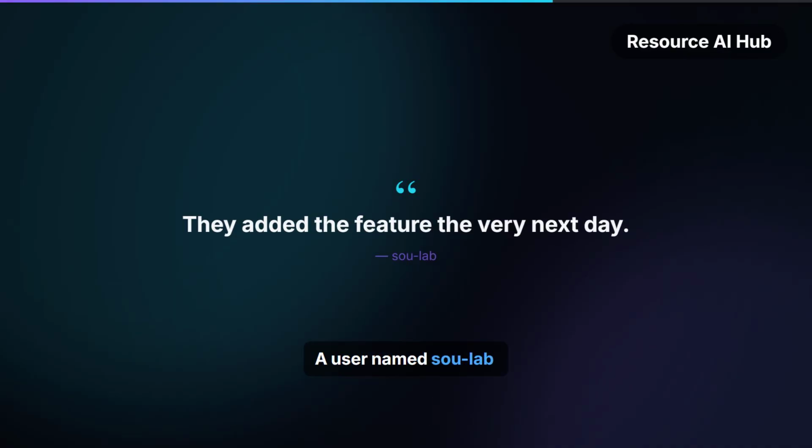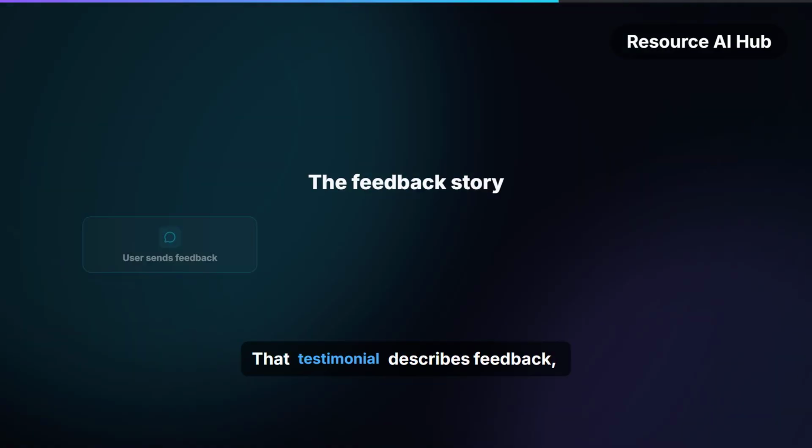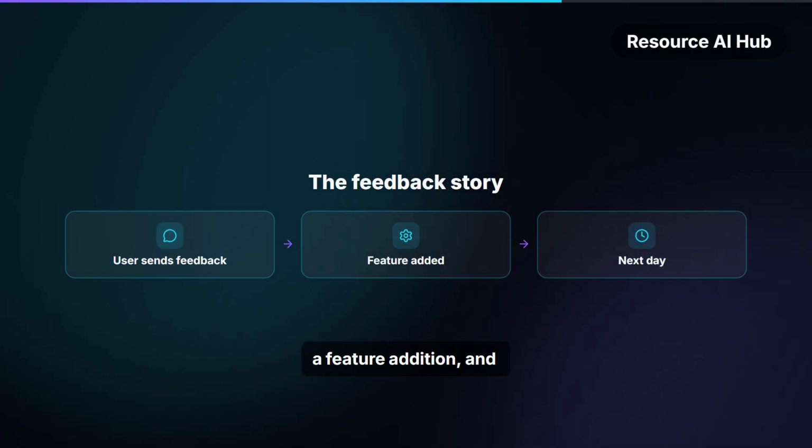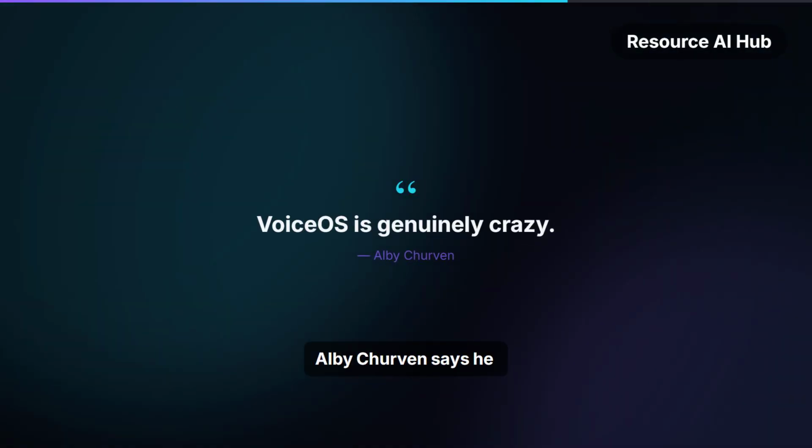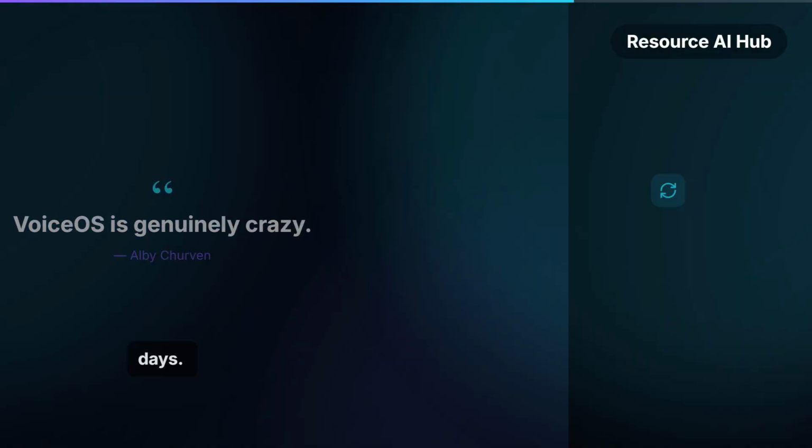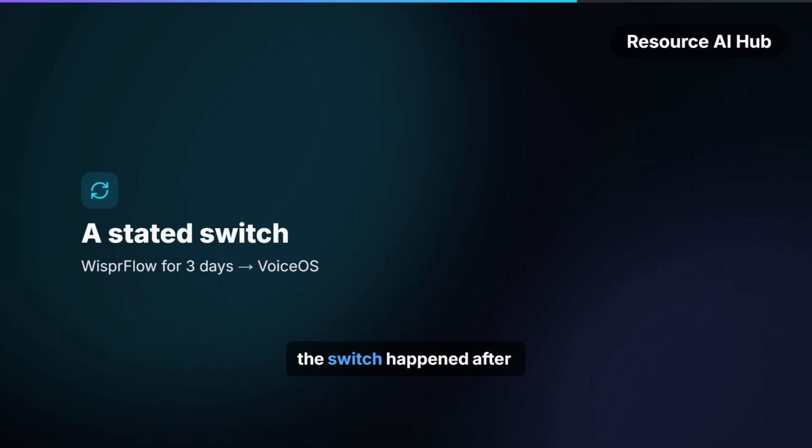A user named SoLab says feedback led to a feature being added the next day. That testimonial describes feedback, a feature addition, and a next-day turnaround. Albi Chervin says he switched to VoiceOS after using WhisperFlow for 3 days. That testimonial specifically says the switch happened after 3 days with WhisperFlow.